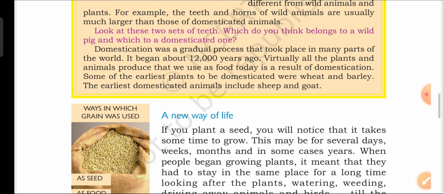In our next video we'll start with a new topic, a new way of life. Now see, as there was already a shift from hunting gathering to farming and herding, now a new way of life started. Now there will be more development, cities will start developing, villages, cities, slowly the development that we have today is all the result of this process only. So in our next class we will see about the new way of life, how people lived, and we'll find out about the first farmers and herders as well.